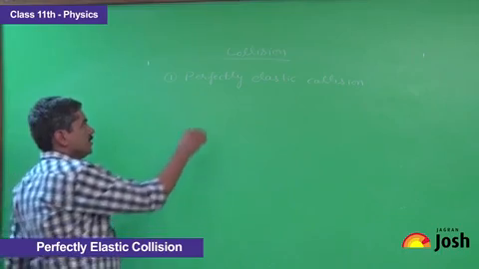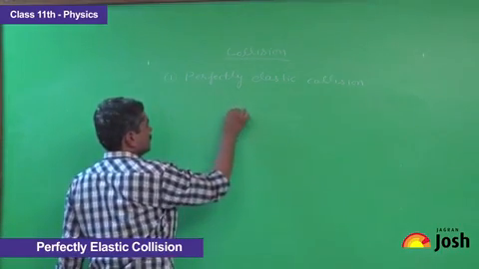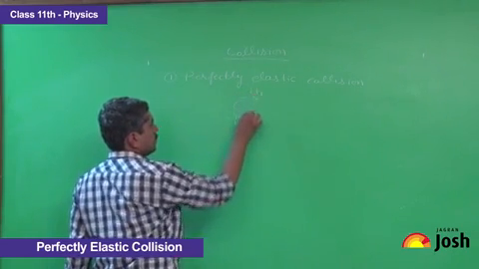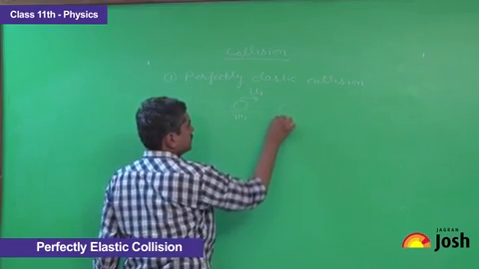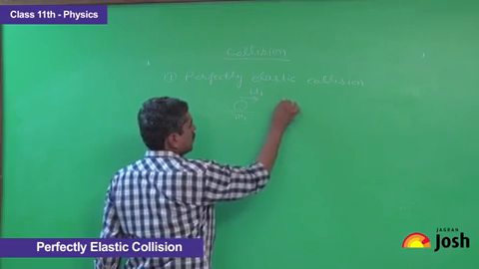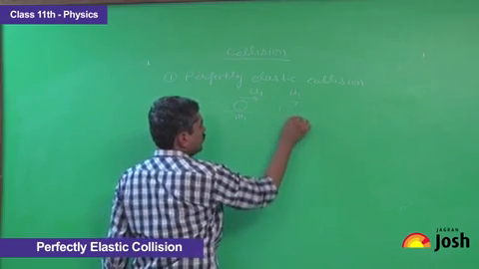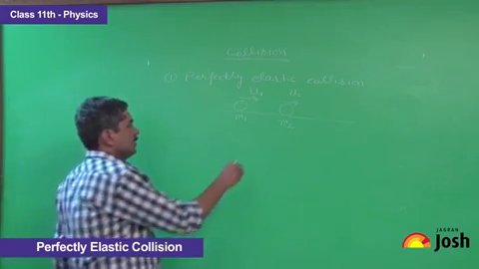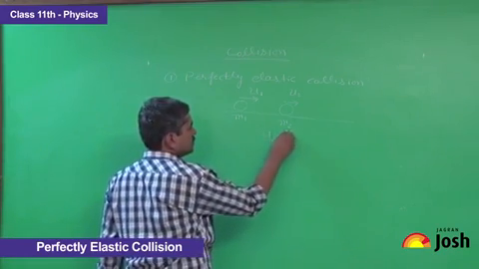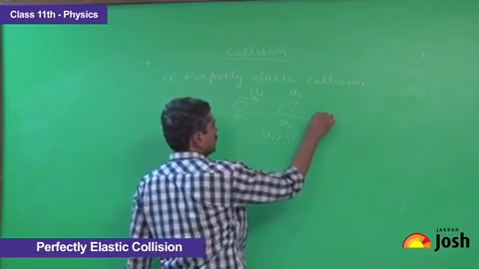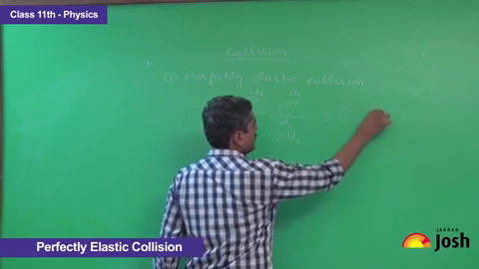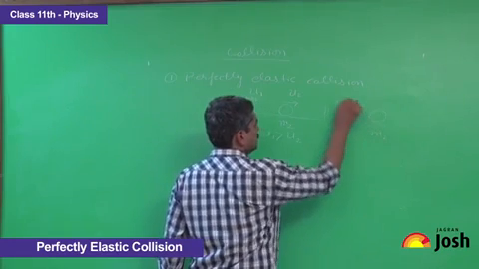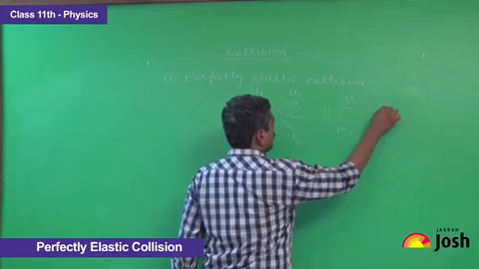Suppose there is a body of mass m1 moving with the velocity u1, strikes another body of mass m2 moving on the same straight line with the velocity u2. Let us say u1 is greater than u2, it means both the bodies will collide with each other, and after the collision let their velocities be v1 and v2.